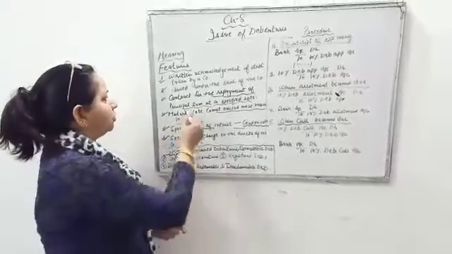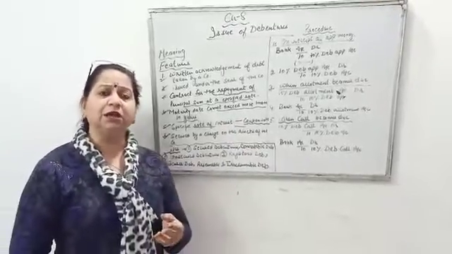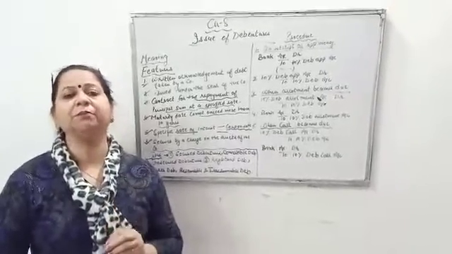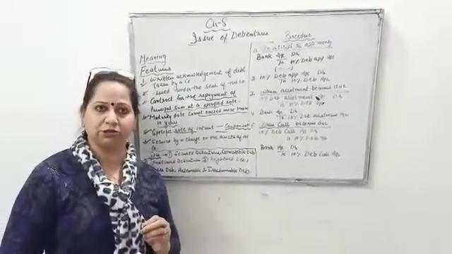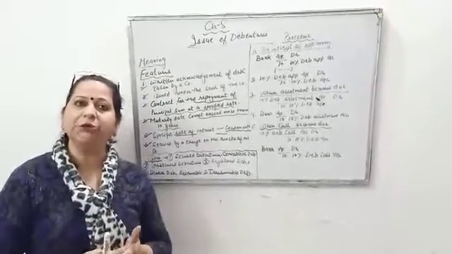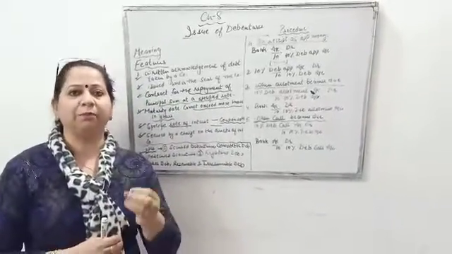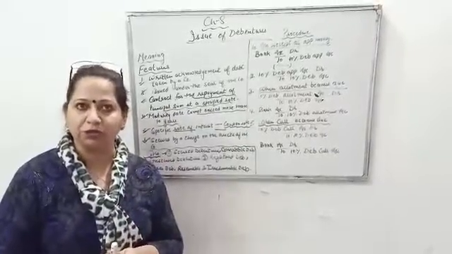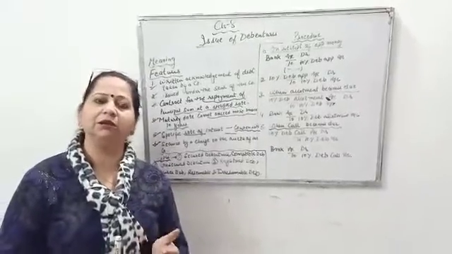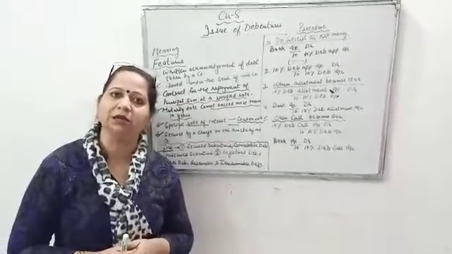And further, it is a contract for the repayment of the principal sum at a specific rate. Contract means, under the seal, that the company is going to make the payment of the principal amount along with interest at a specific date. For example, debentures can be issued for 3 years, 4 years, 5 years, and after that the company has to make the payment along with interest to the debenture holders. Generally interest is given half yearly, 2 times in a year, or sometimes it is mentioned in the prospectus what the terms and conditions are.